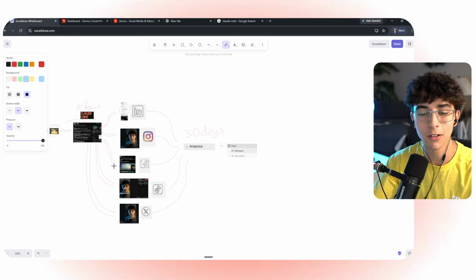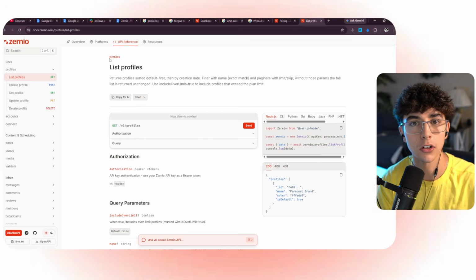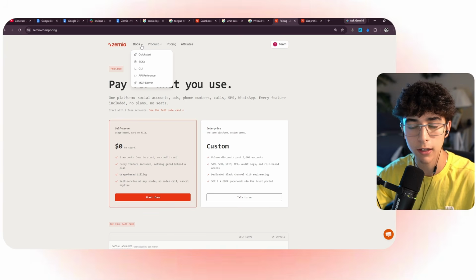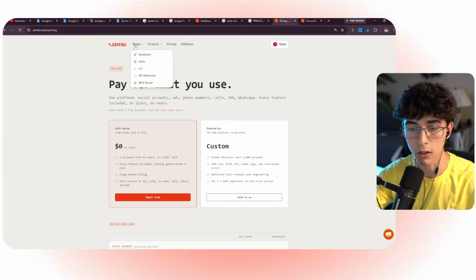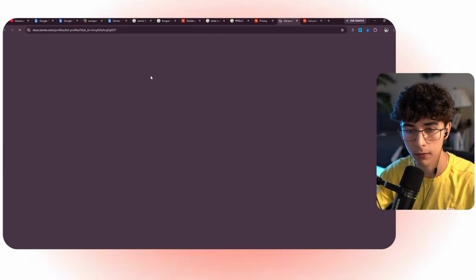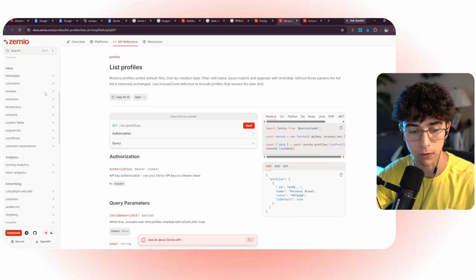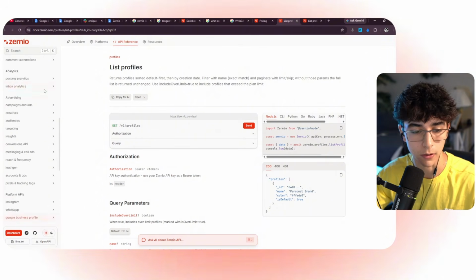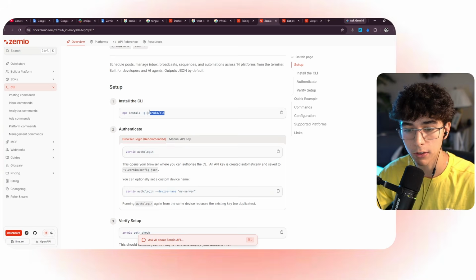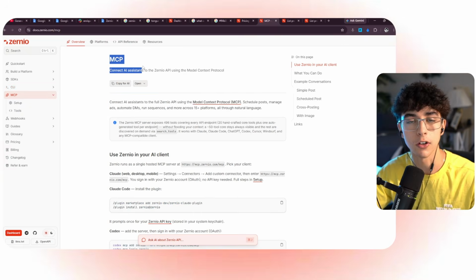So yeah, that's what I'm going to do. Now we're going to take a look at the Zernio documentation. You can quickly get access to it just heading into the docs section, API reference, and you will be able to see all the API references and features that Zernio is able to offer you through the API. We also have the Zernio CLI and the Zernio MCP.